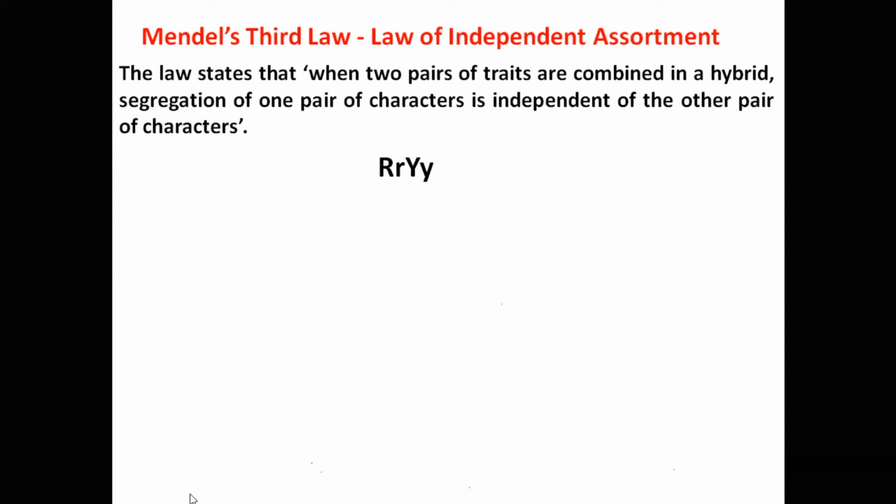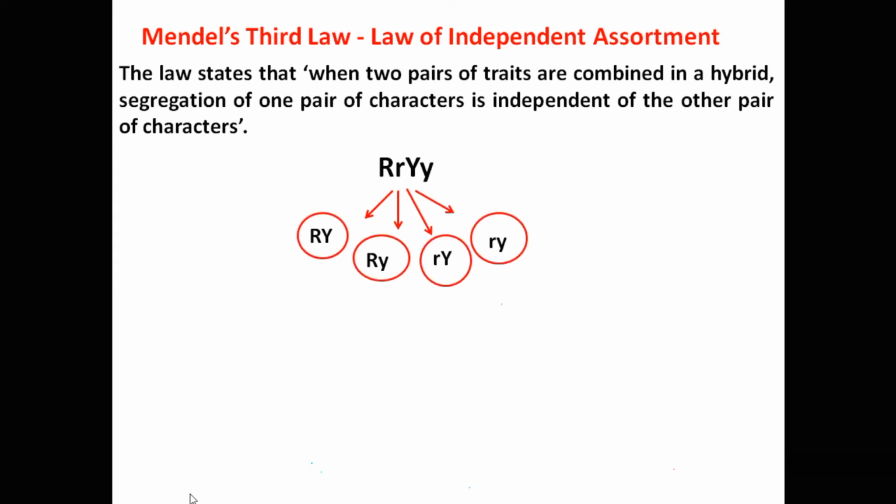So the separation of capital R small r is independent of the separation of capital Y small y during gamete formation, such that each gamete receives R and Y alleles in all the 4 possible combinations, that is capital R capital Y, capital R small y, small r capital Y, and small r small y.